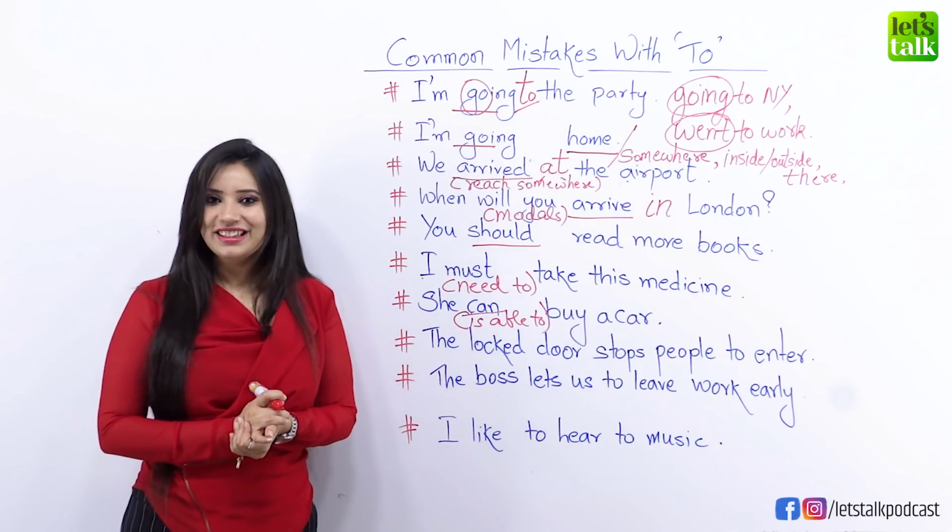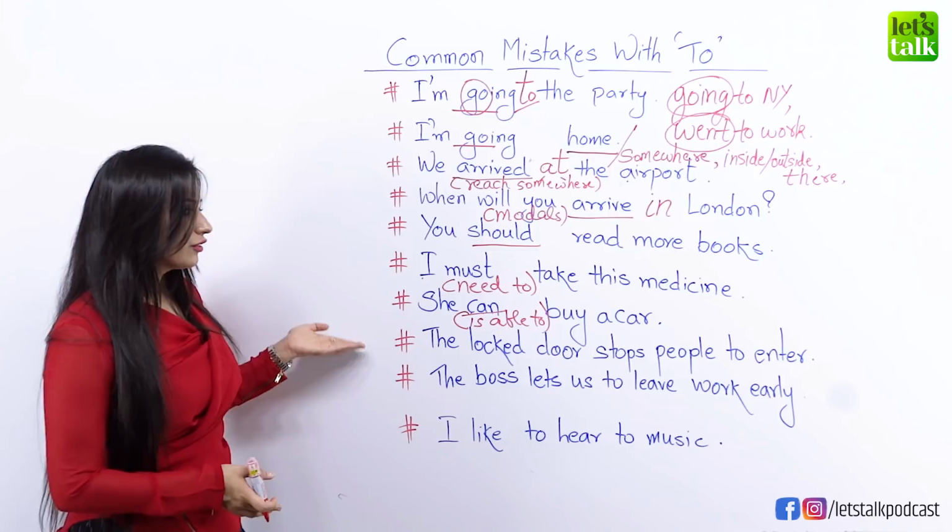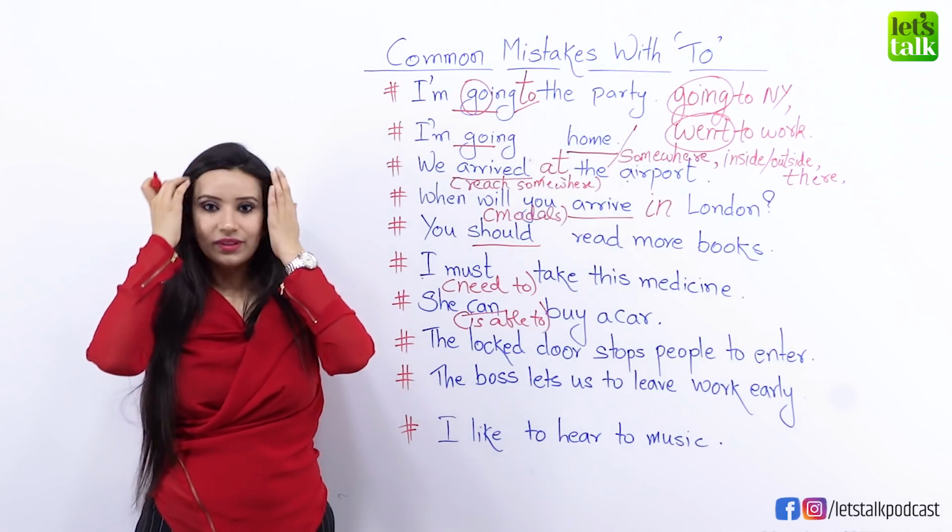Now with this, we look at the next rule about using to. The locked door stops people to enter. So what do you think?